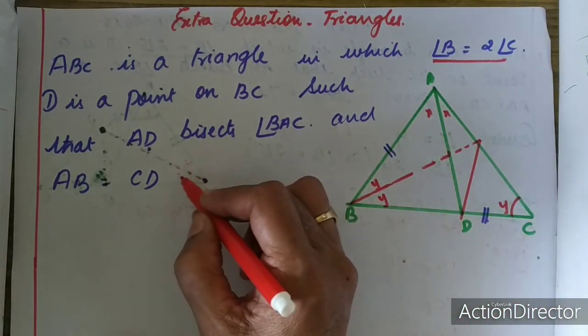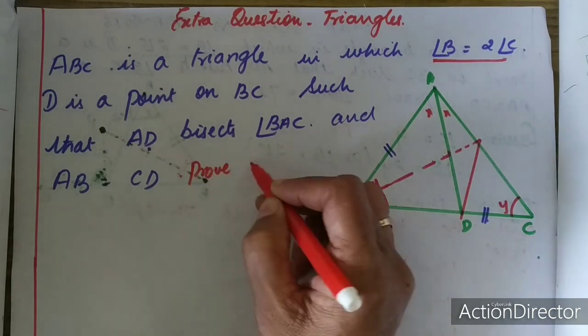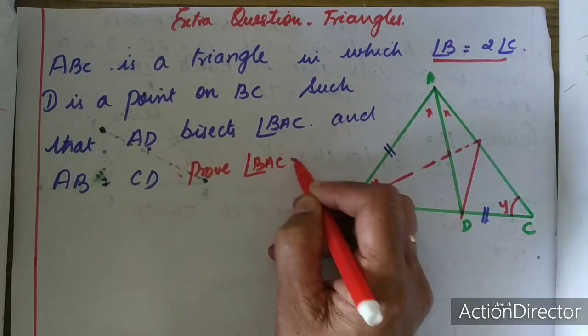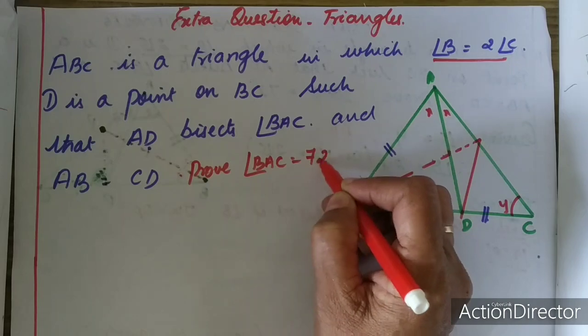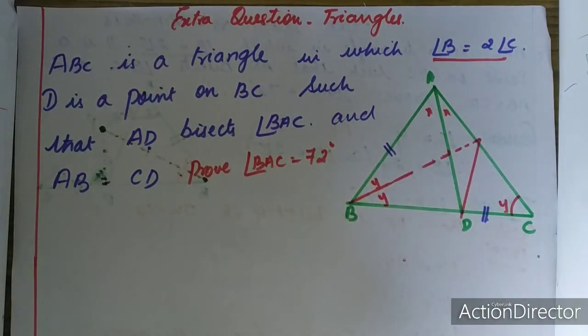You have to prove that angle BAC is equal to 72 degree.